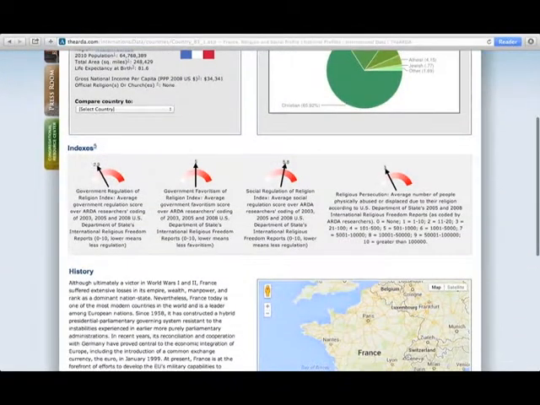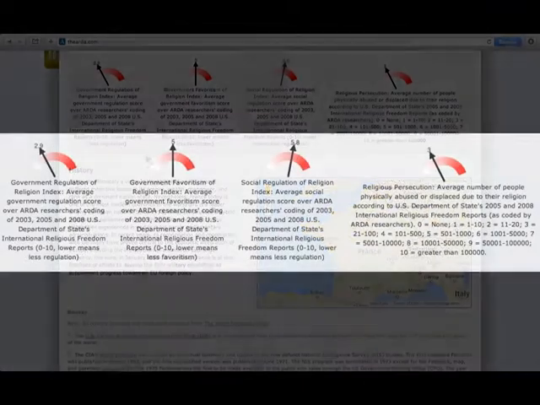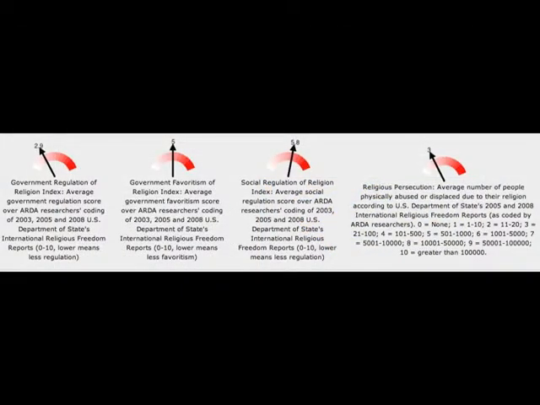If we scroll down further on this page, we'll find a number of indices relating to government and social regulation on religion. Here we see there's a low amount of government regulation on religion and a low amount of religious persecution. However, there are moderate amounts of government favoritism of religion and social regulation of religion.